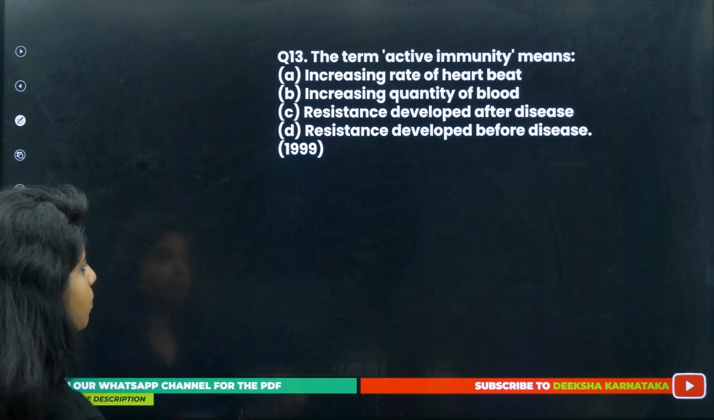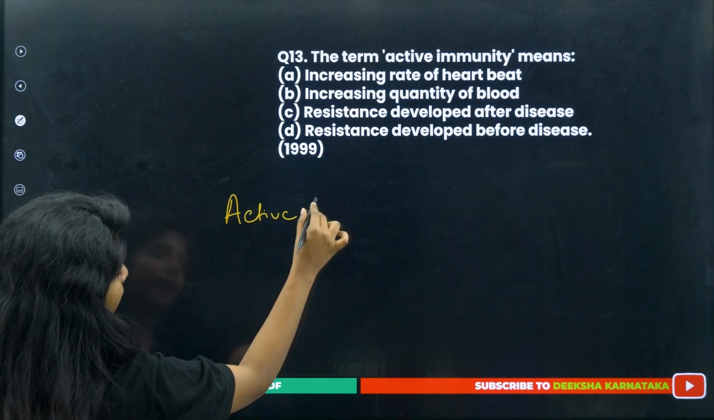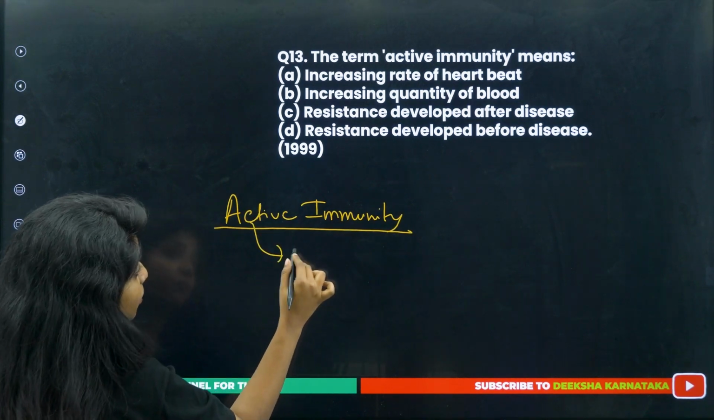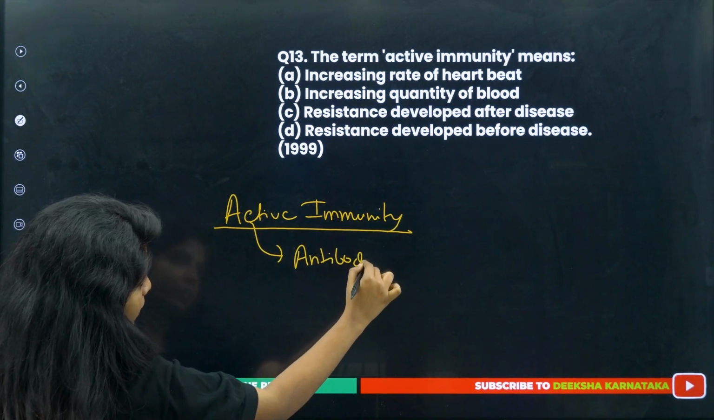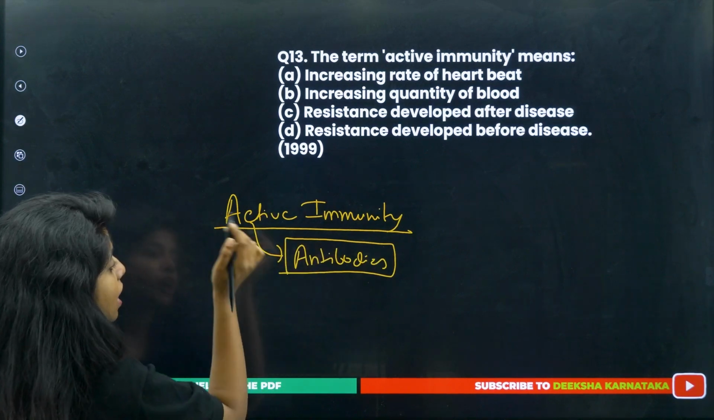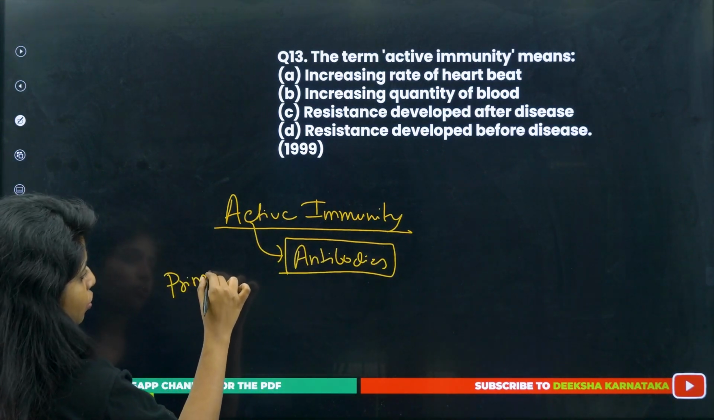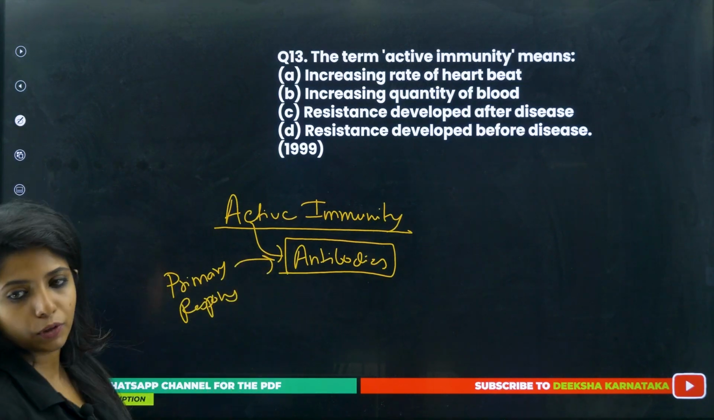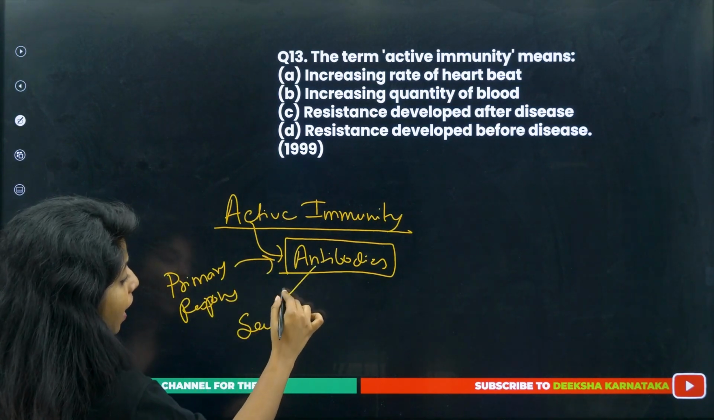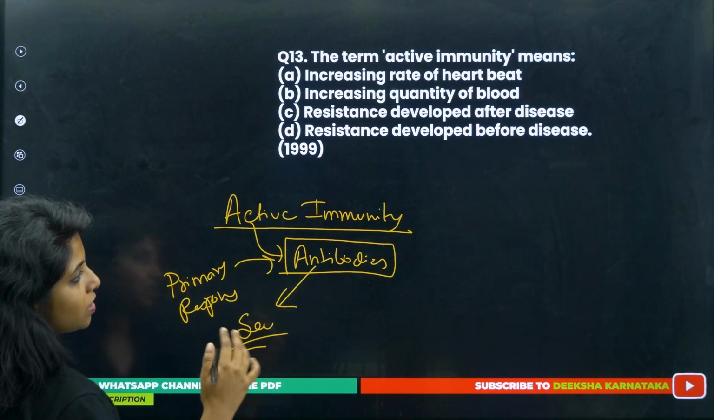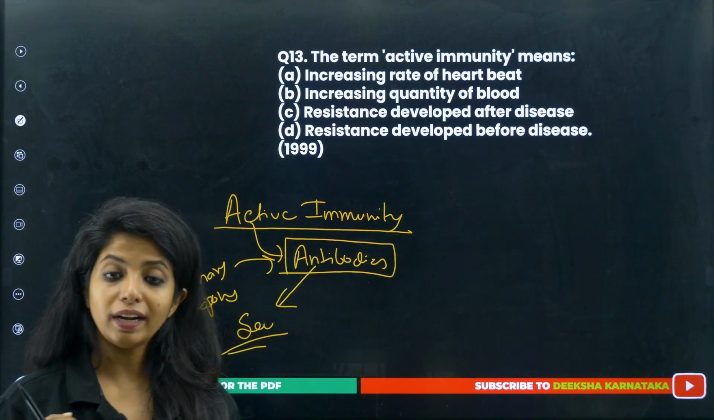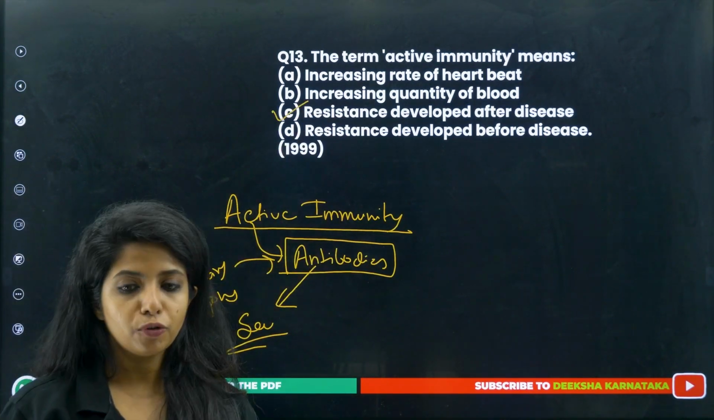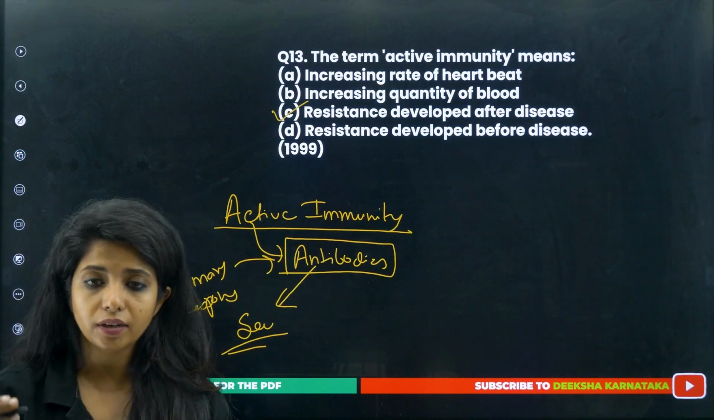So active immunity means, children, your body is actively producing what? Antibodies. But antibodies are produced after the primary response. So once you have got a disease, that's when antibodies and the memory B cells are produced. So the next time, in the secondary response, they can act on this and our body would be able to fight against that disease. But this is a resistance developed after a disease, not before a disease.